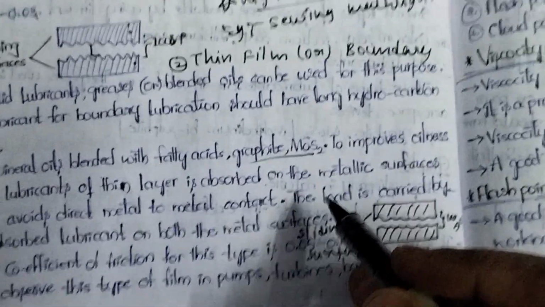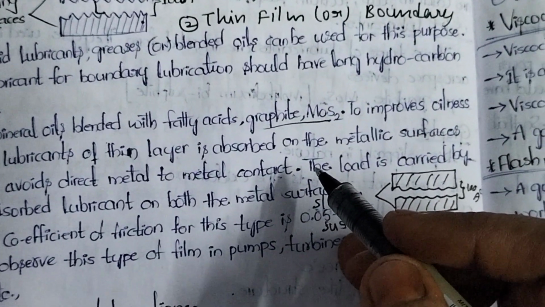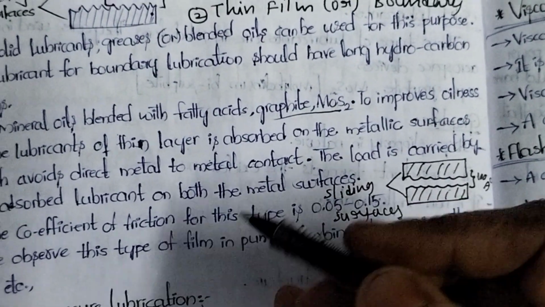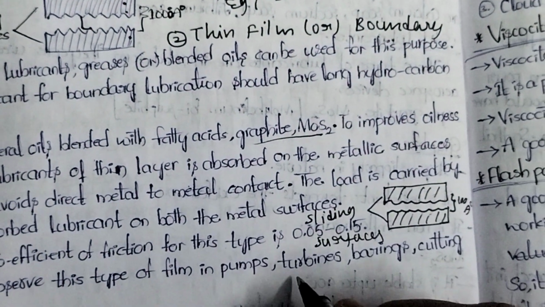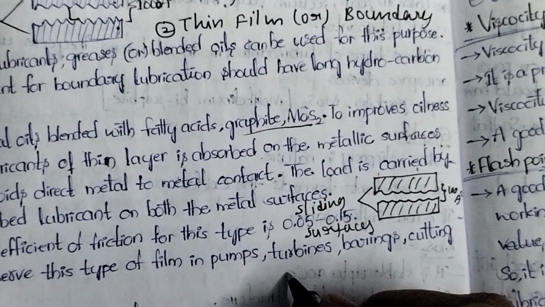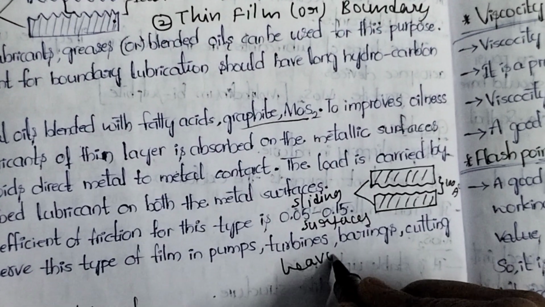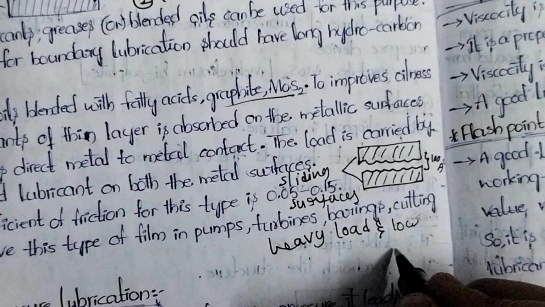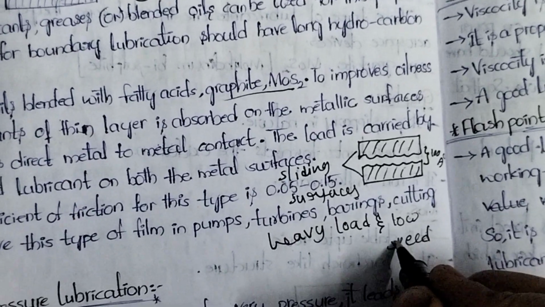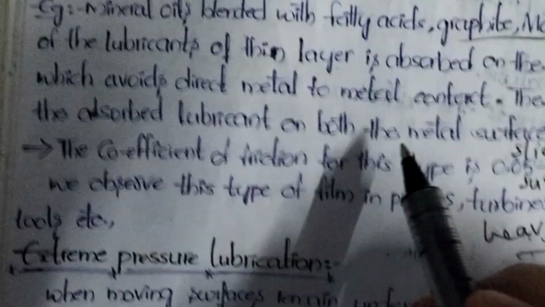Next, thin film. In which conditions do we observe thin film or boundary film? Completely opposite to that. The load applied on the machinery is heavy and the machinery works at low speed. Why are we using solid lubricants?